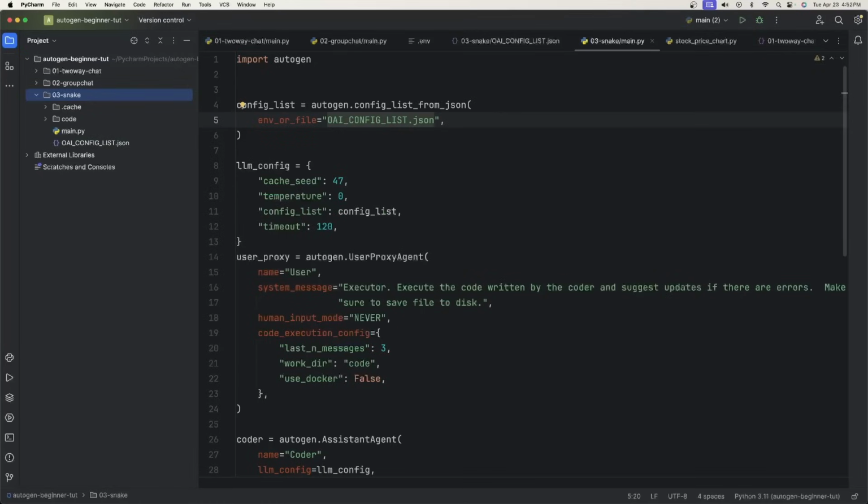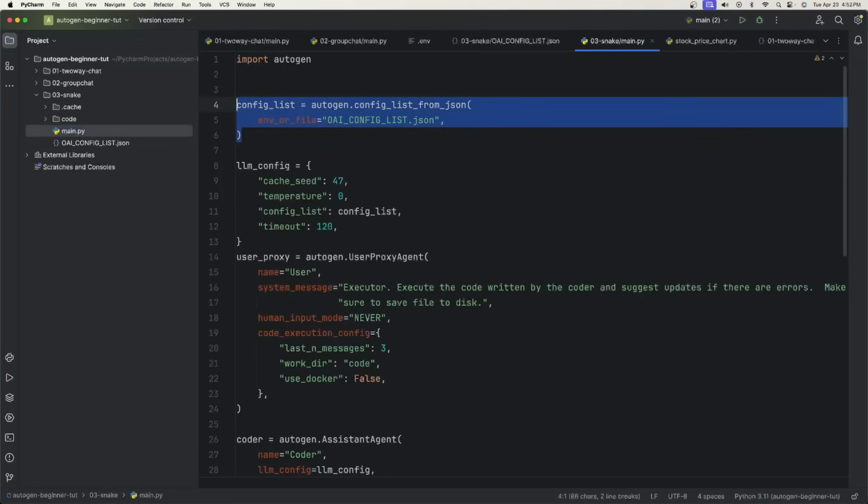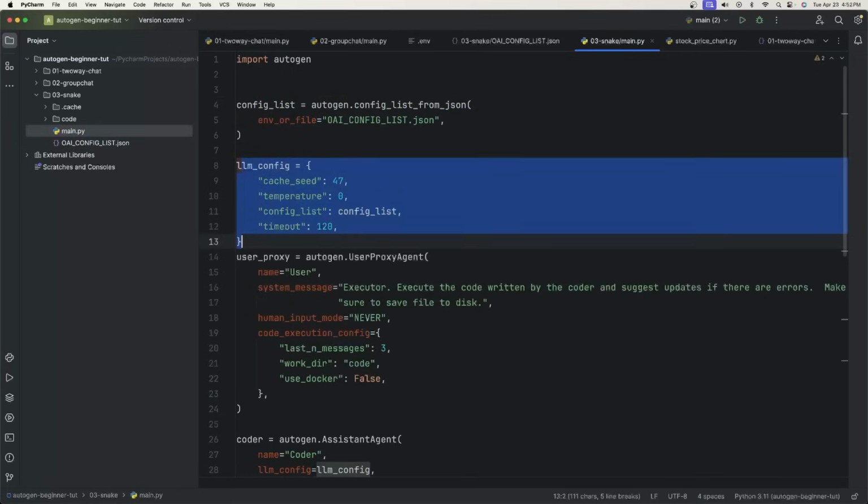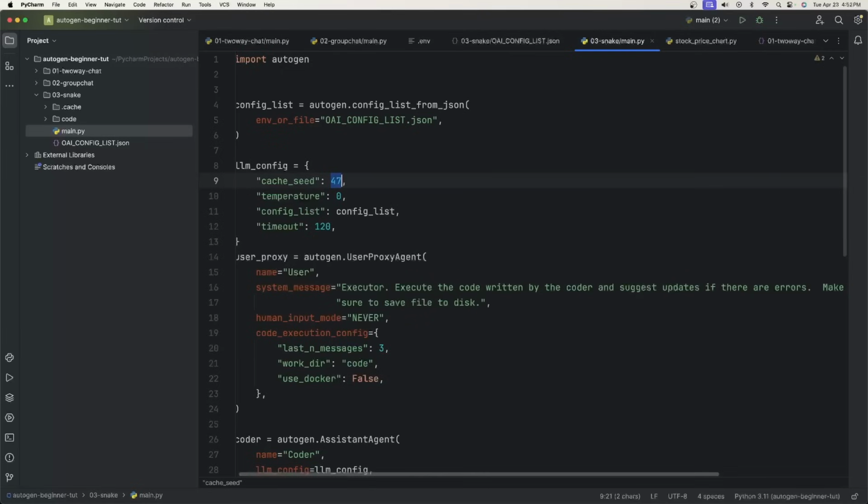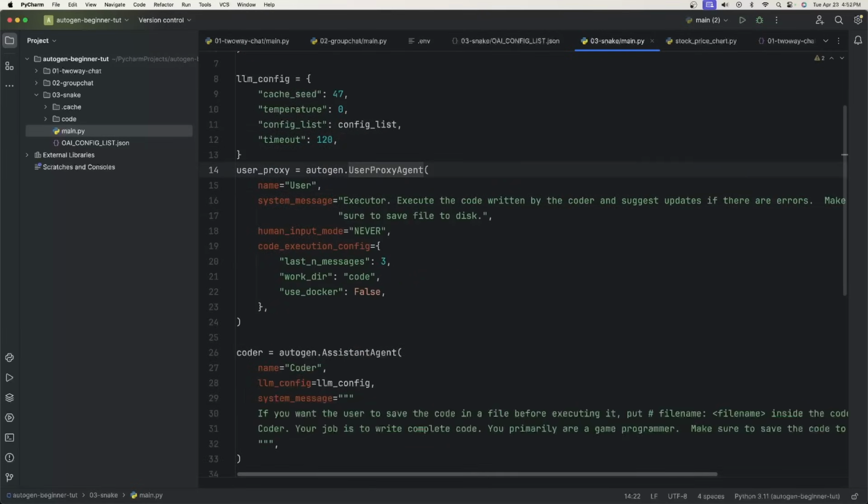So what I did was I created a new project for o3-snake, created a main Python file and my OAI_CONFIG_LIST.json. In my main Python file, I just have the config list here. I have the LLM config. See, I had to change the cache to 47 because I tried this a few times. I have a user proxy agent with a simple system message. And actually, this doesn't do anything.